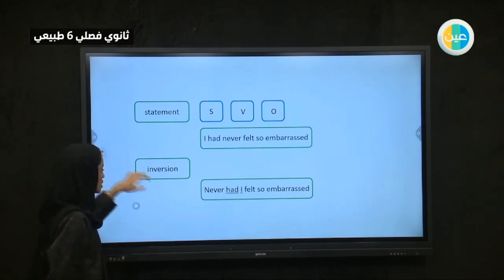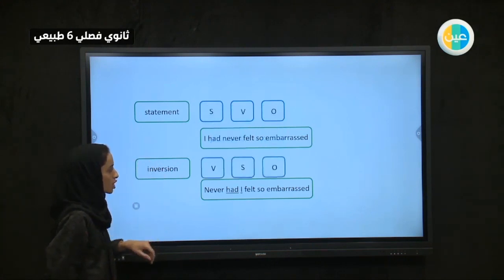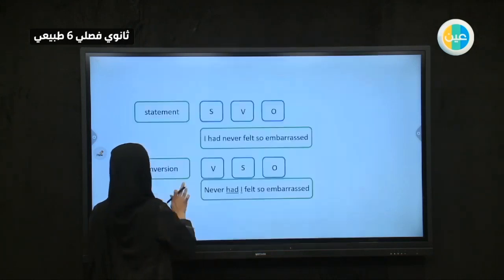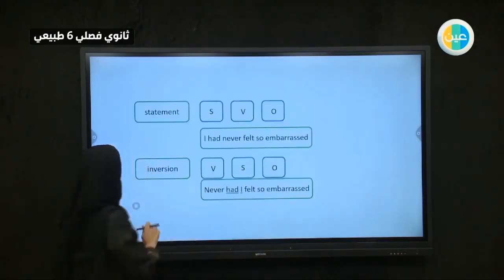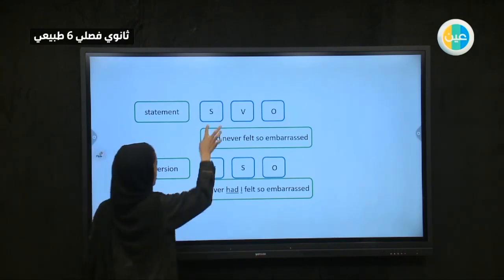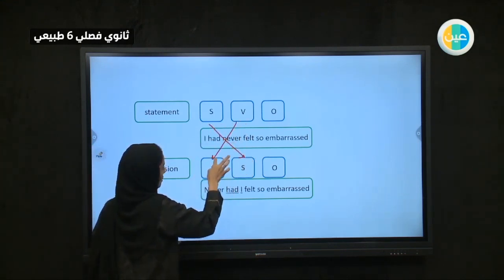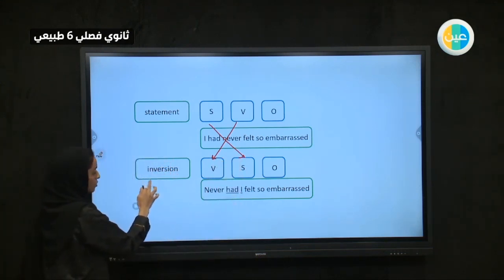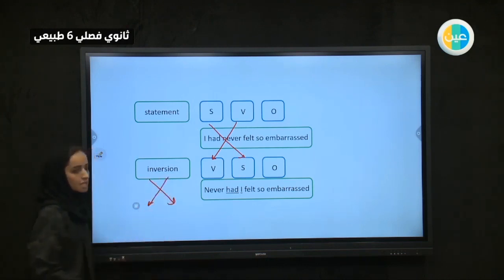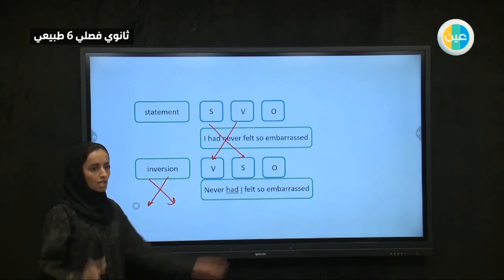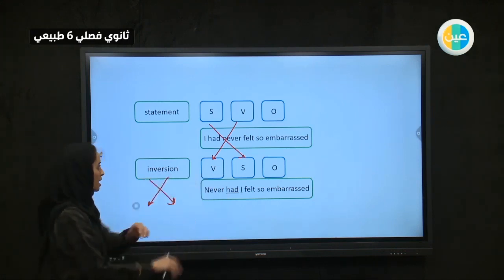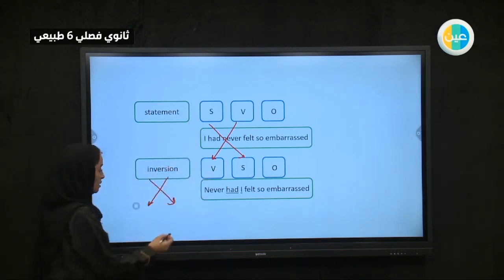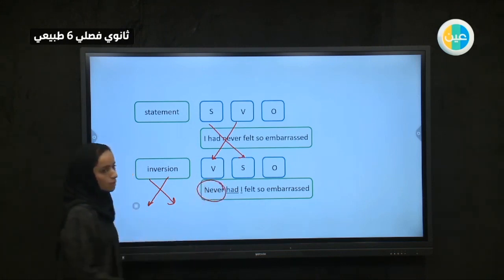When you are making an inversion, you're going to do it this way. You will change the order. What did we do here? Let me check it here. Yes, here. The auxiliary verb comes first, then the subject, and the object stays the same. So when you see the word inversion, the first thing that should come to mind is that we will change the order. This is the meaning of inversion. Inversion is to crisscross things. Start with a verb, then we will have the sentence. So not subject, verb, but a verb and a subject. But we have to have one of these words, okay?